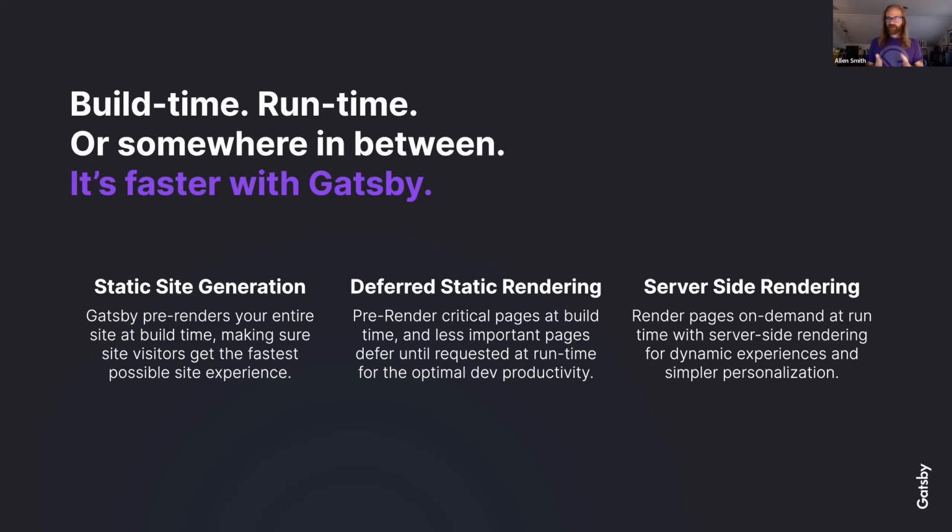And then Gatsby also supports a hybrid rendering called deferred static generation, or deferred static rendering. That's where you can specify certain paths or pages that you only want to render the first time somebody requests it. When that very first visitor requests the page, it gets built and cached, and then it's served just like a statically generated page would be.